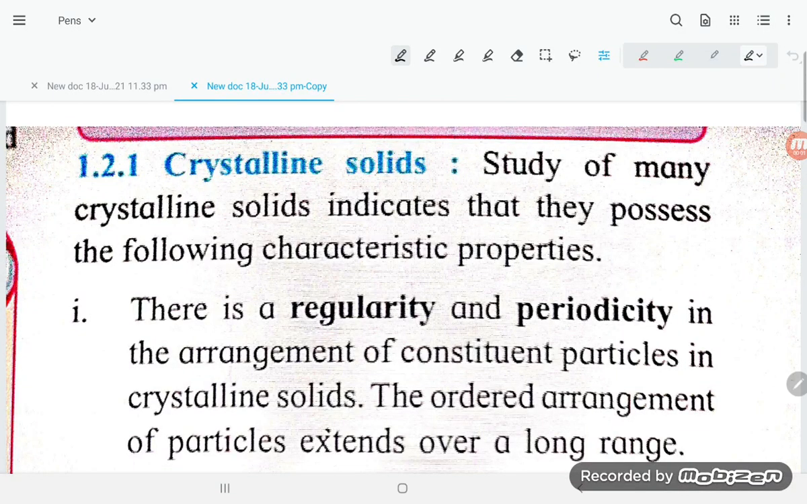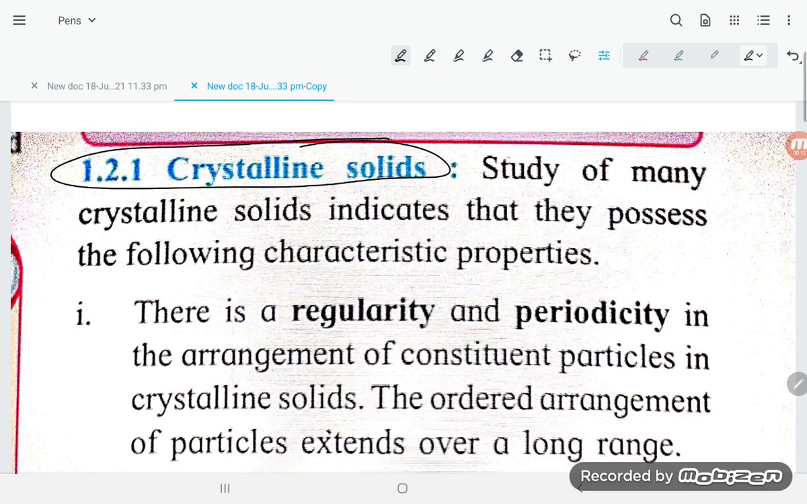Hello students, today we are going to understand the crystalline solid. Meaning of crystalline solid, right? When you talk about crystalline solids, there are many substances and structures which occur in the form of crystals. It means they have a fixed position of the particles in the lattice. So let's read out the slide.